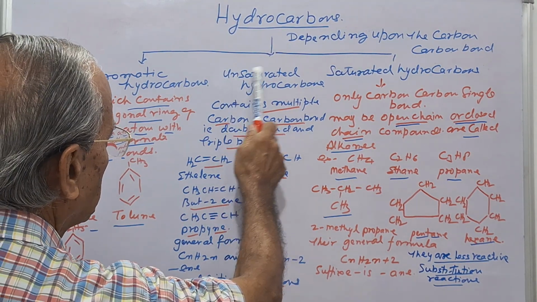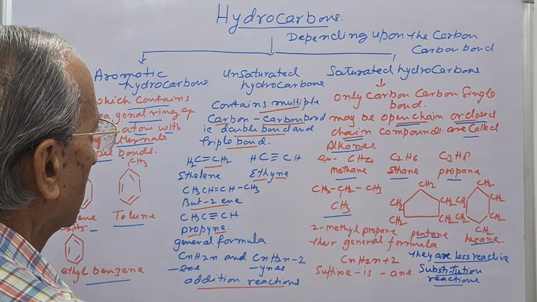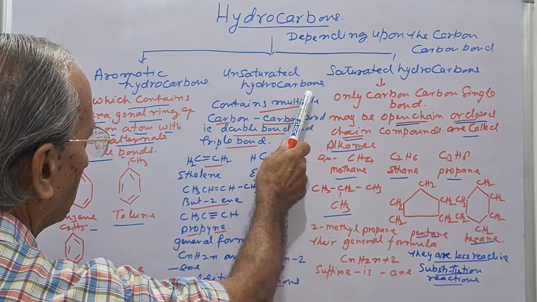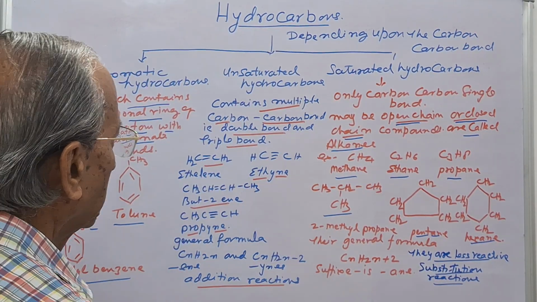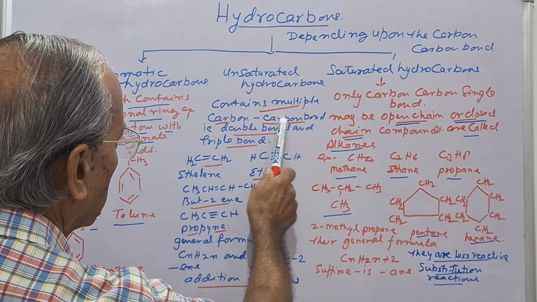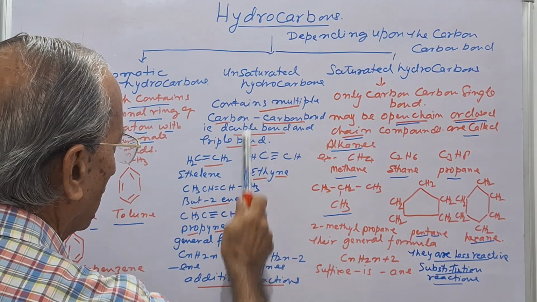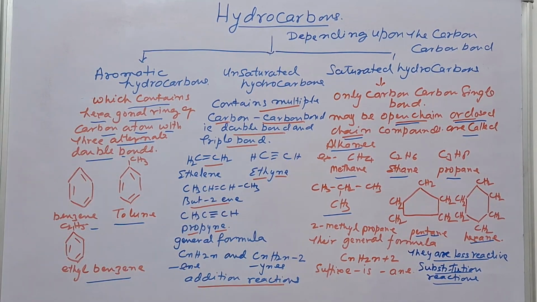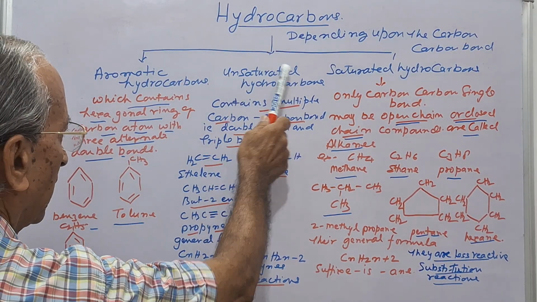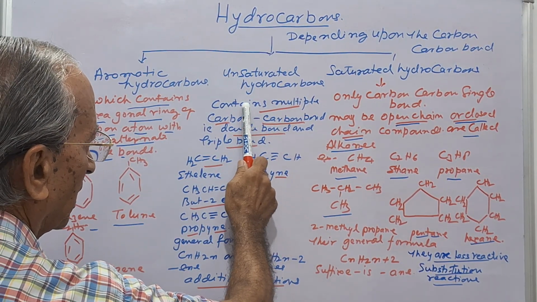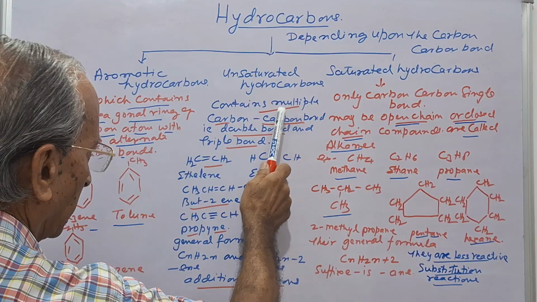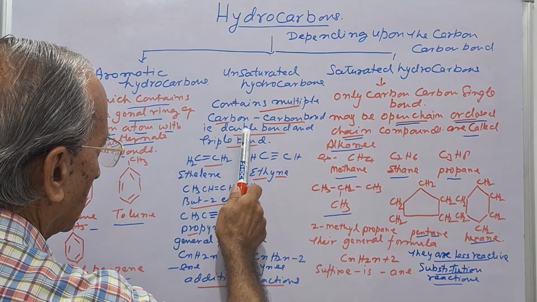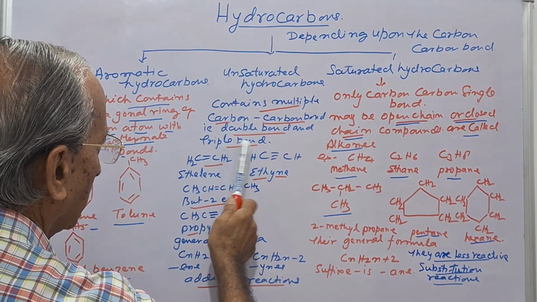Now in the case of the unsaturated hydrocarbons, it means carbon-carbon may have the multiple bonds. That is, carbon-carbon bond may be a double bond or it may be a triple bond. So unsaturated hydrocarbon means when the carbon atoms have the multiple bonds, it may be double bond or it may be triple bond.